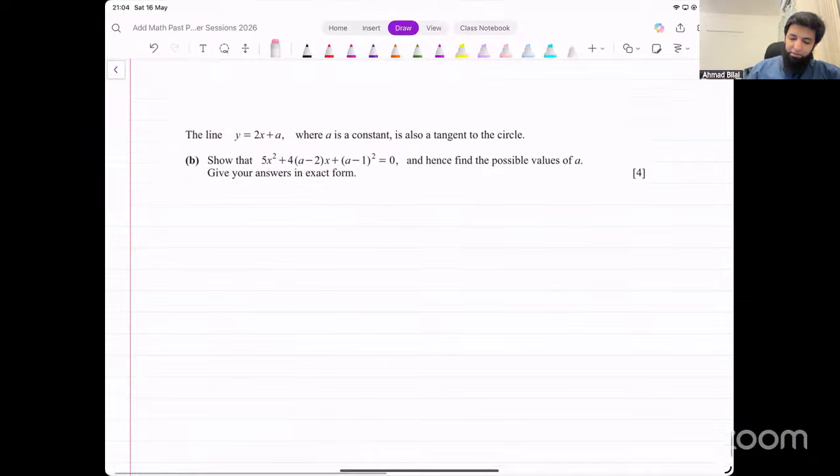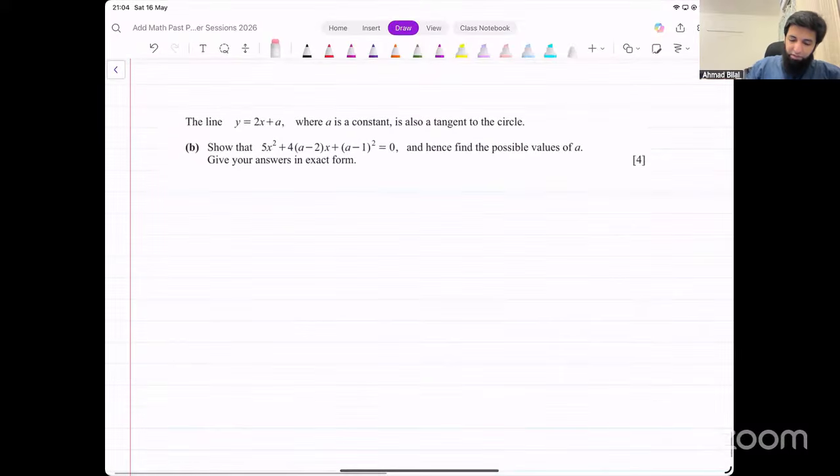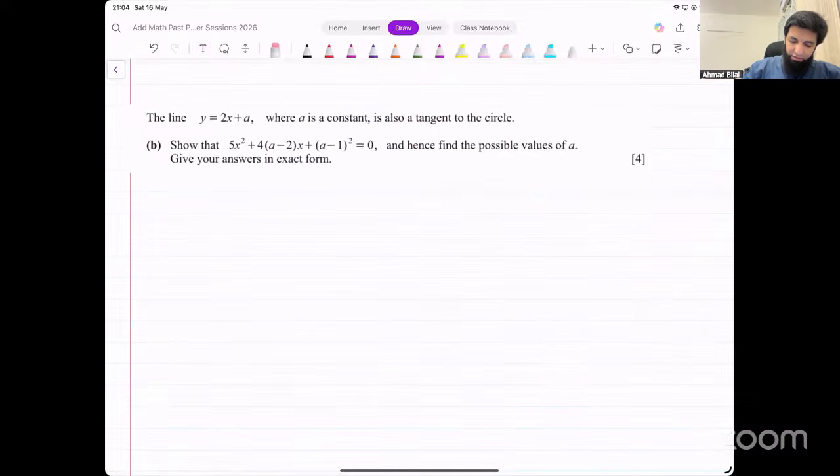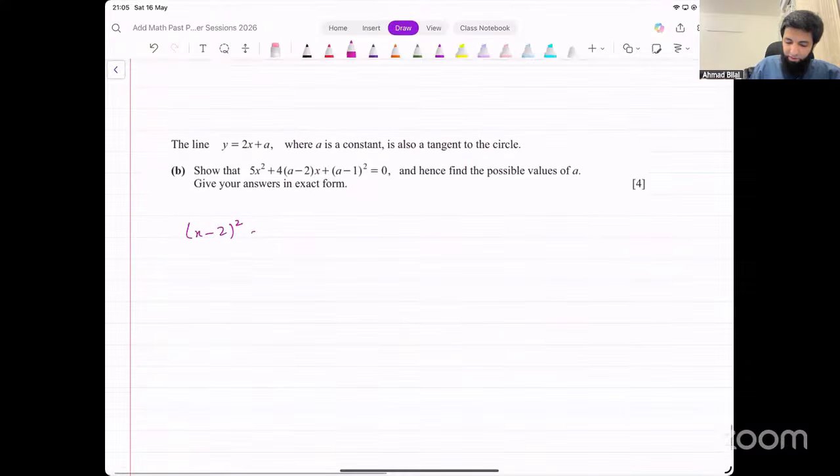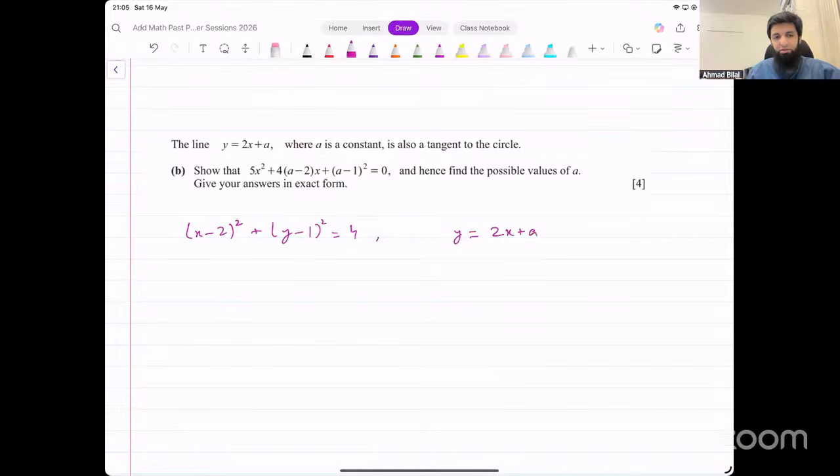Okay, how do we think about this now? We found the equation of the circle in the first part. That was x minus 2 whole squared plus y minus 1 whole squared equals 4. Now there's a line that is a tangent to the circle. Does that remind you of something? Line is a tangent to the circle.